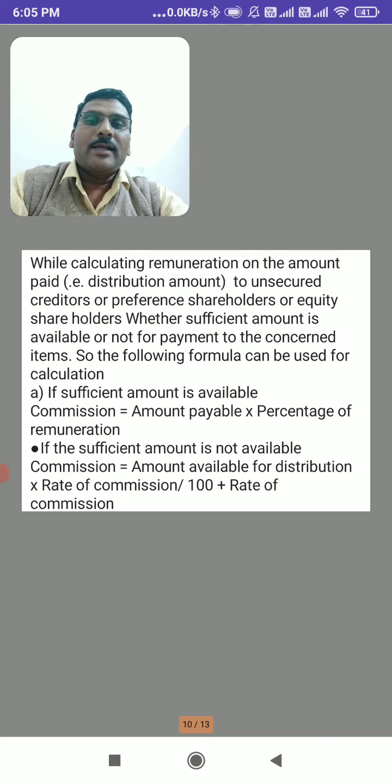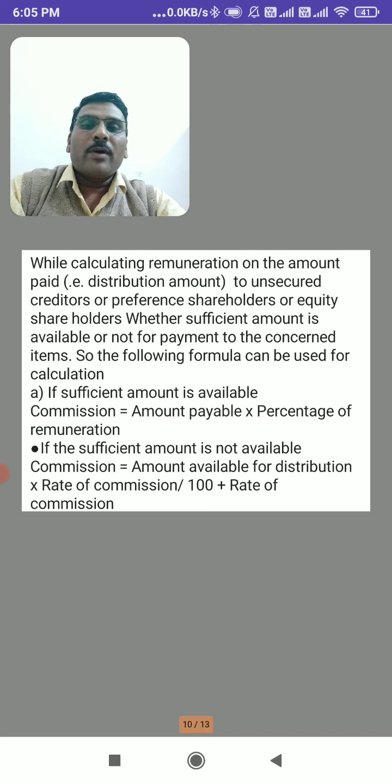Unsecured creditors are the creditors which are paid last, then preference shareholders or equity shareholders, whether sufficient amount is available or not for payment to the concerned items. So the following formula can be used for calculation.